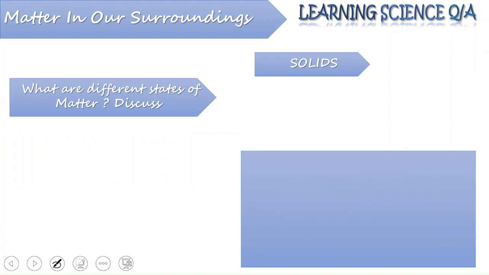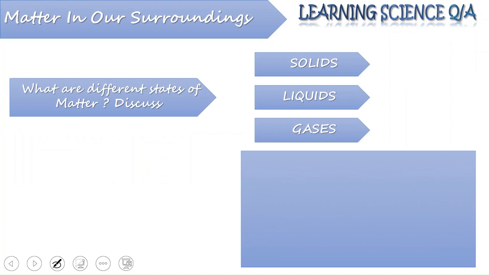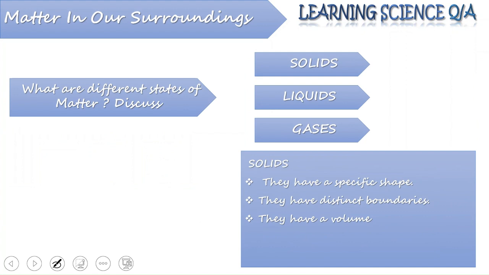Now, coming to what are the different states of matter, there's nothing new. We already know that we have solids, liquids, and gases. Coming to the specific characteristics that can be seen in these different states of matter, when we talk about solids, they have a specific shape. They have a distinct boundary. That means they have a specific shape and size. Their volume is also fixed.